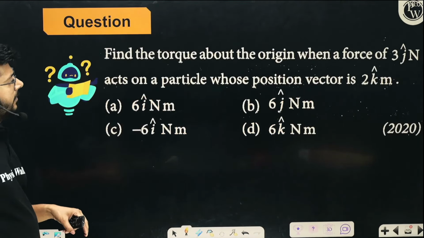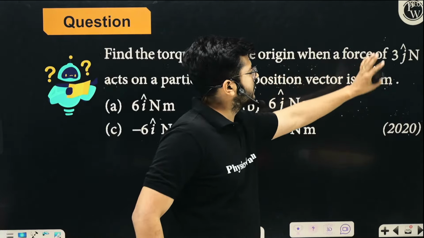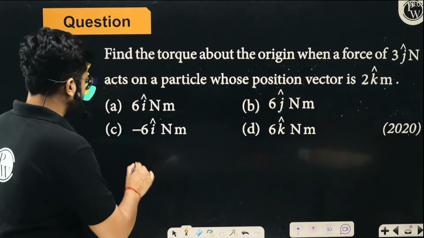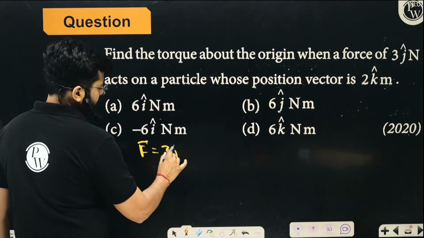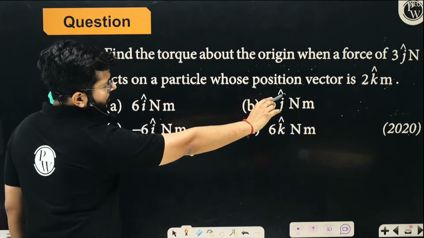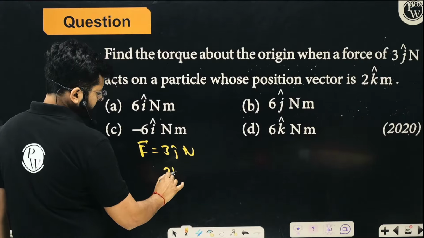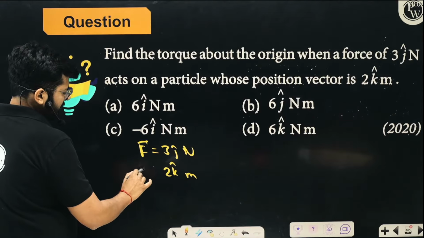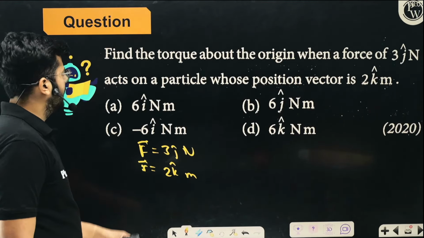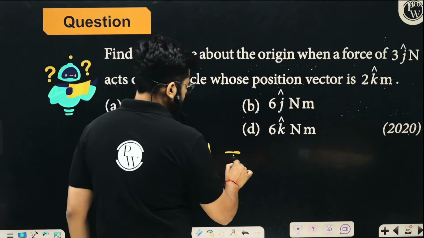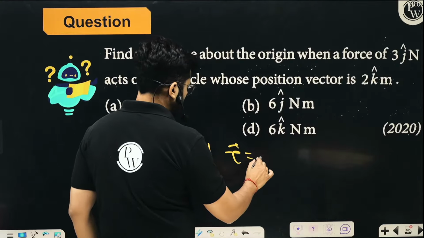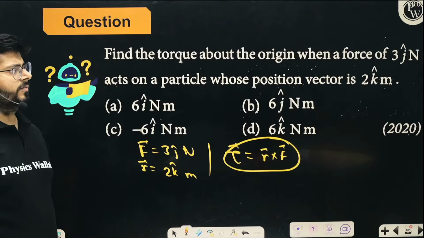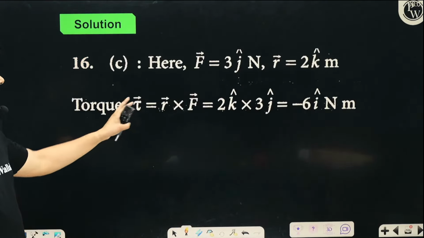Now think about the torque and all, right? We have to calculate the torque acting on the body. The force acting on the body is 3J Newton, and the position vector of the place where the force is acting is R vector, 2K cap. Now, to calculate the torque, you have to take the cross product, R cross F. Very easily you can go ahead and understand that particular part.